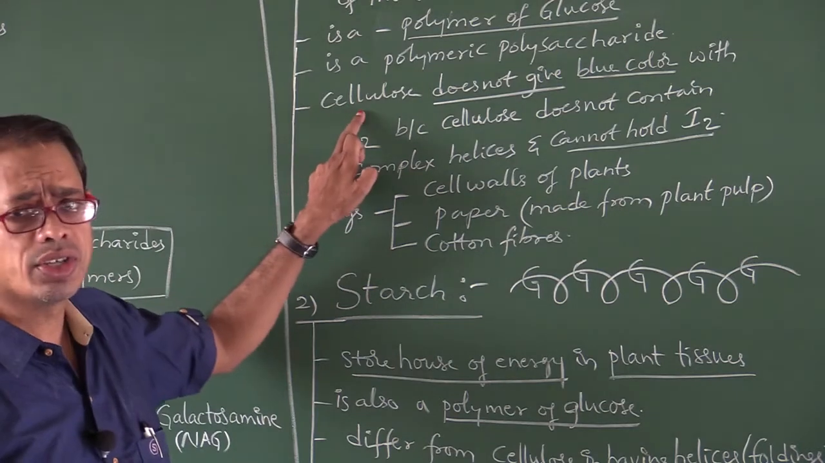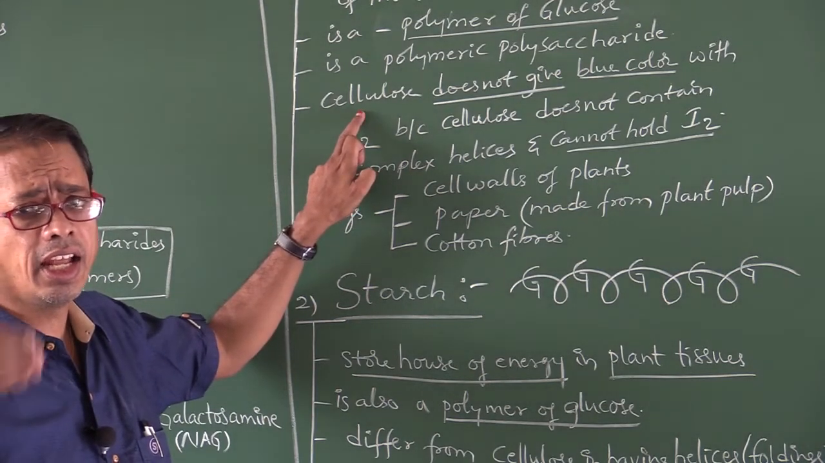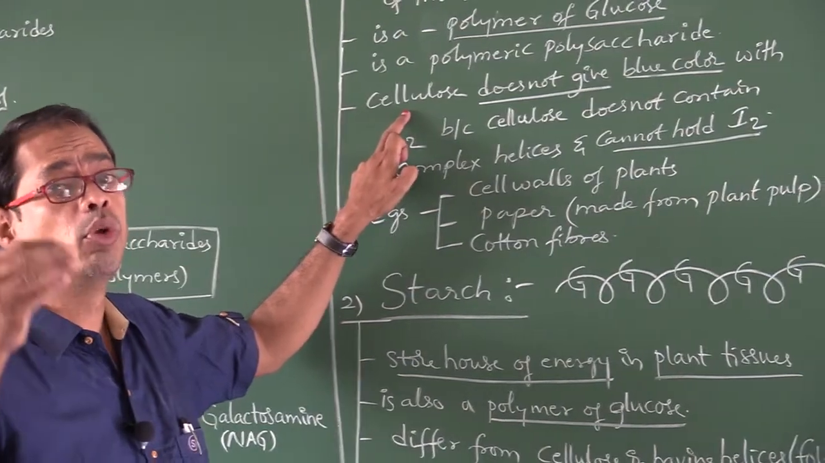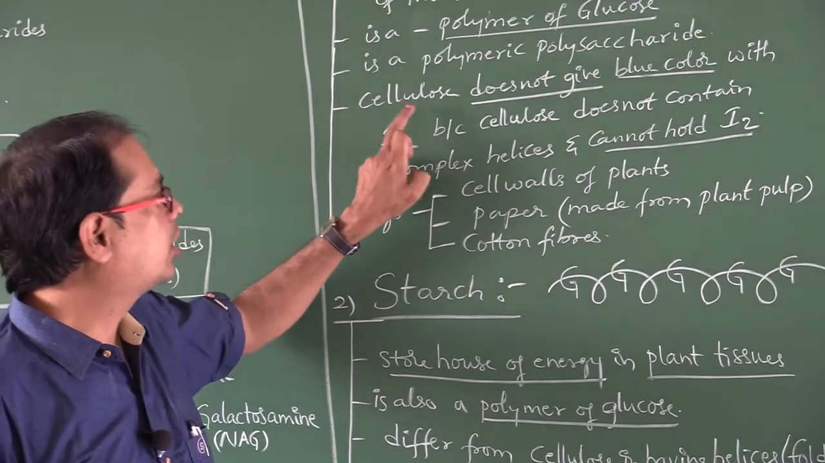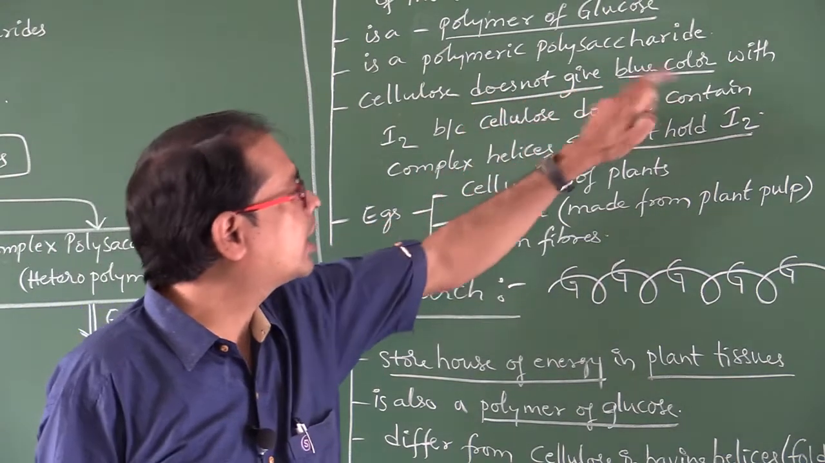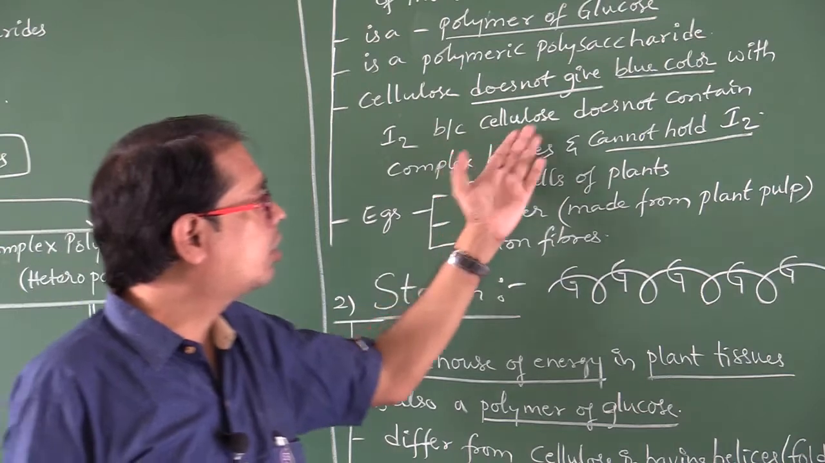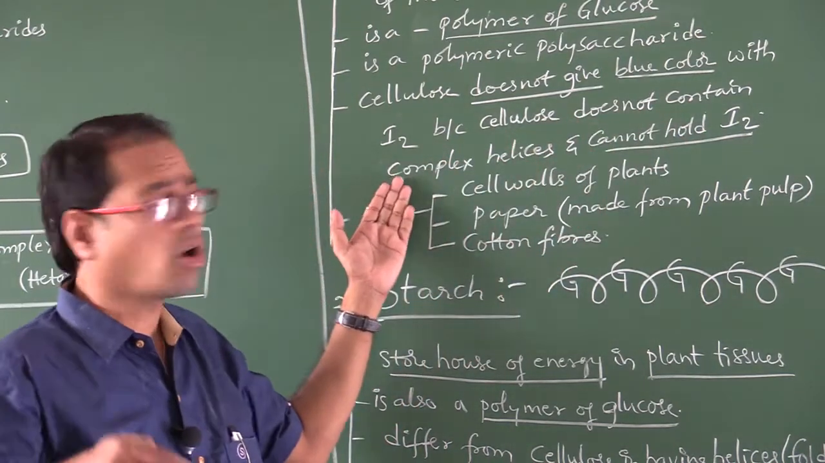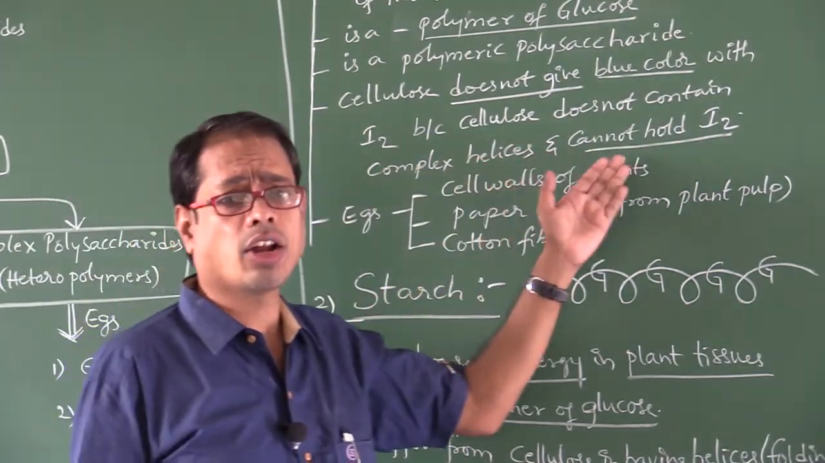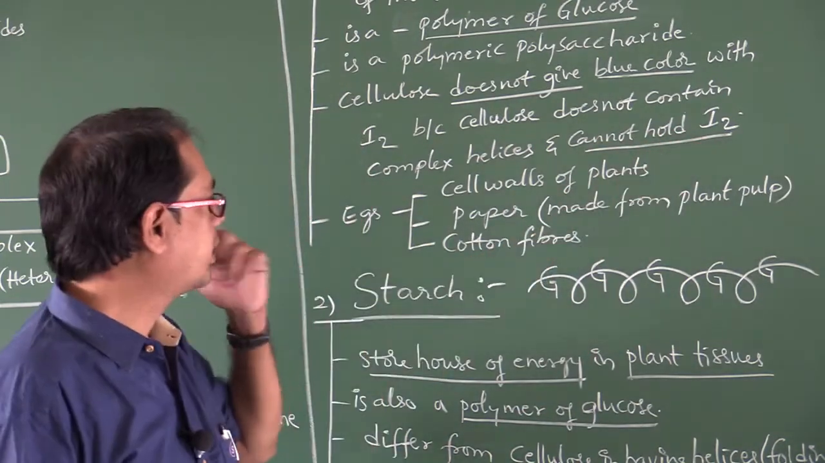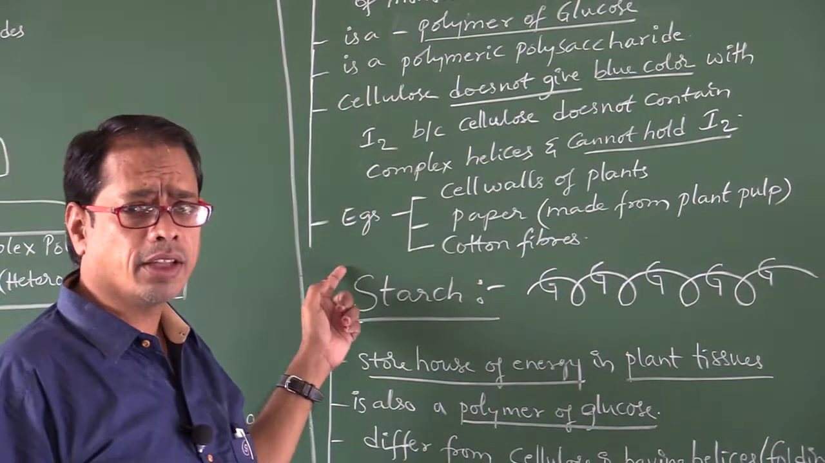So, cellulose does not possess helices or foldings. That's why it does not give blue color with iodine. What is the reason? Because cellulose does not contain complex helices, and that's why it cannot hold the iodine molecules. Okay? Right.